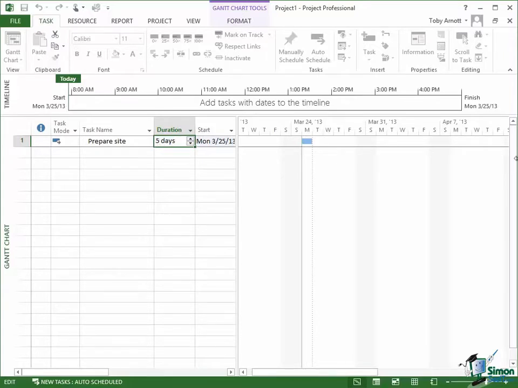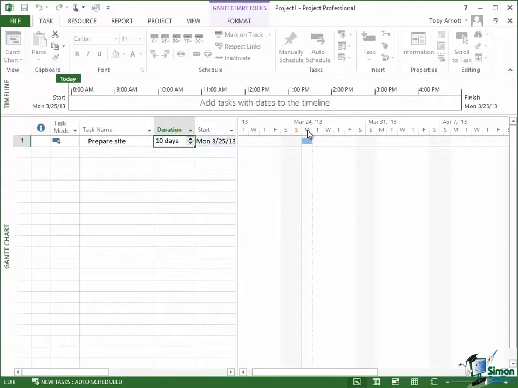So I could click to the right of 5, hit the backspace key to delete, and then just type 10 days. That now means that that task has a 10-day duration. Now, before I click away to actually change that to 10 days, note that on the right I've already got a bit of Gantt chart bar there that shows a 1-day duration.